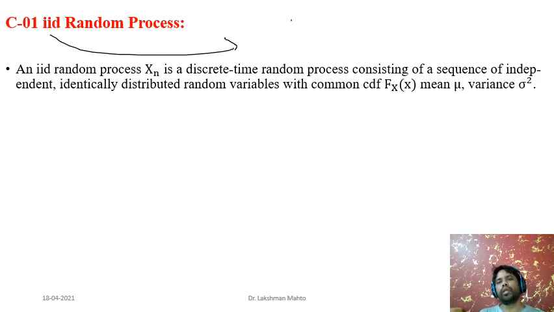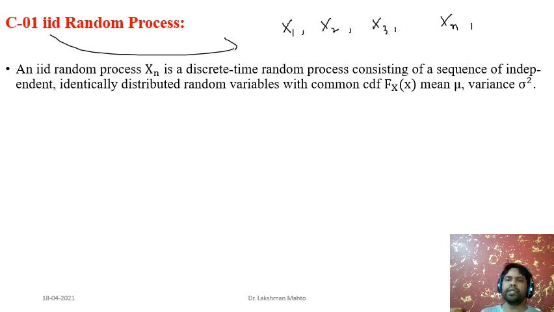So x1 would be associated with the first toss, x2 with the second toss, x3 with the third toss, likewise xn with the nth toss. If you observe x1, it is a random variable associated with the first toss.